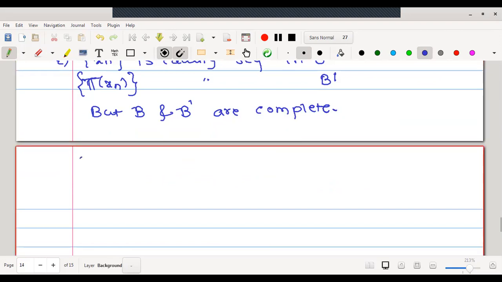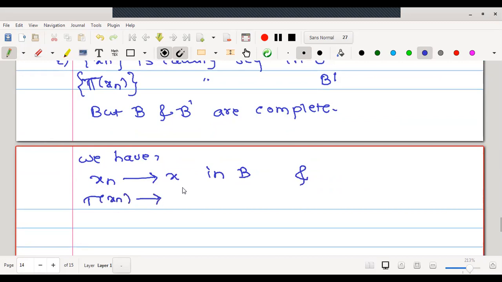Therefore we have xn converges to x in B and txn converges to y in B dash.